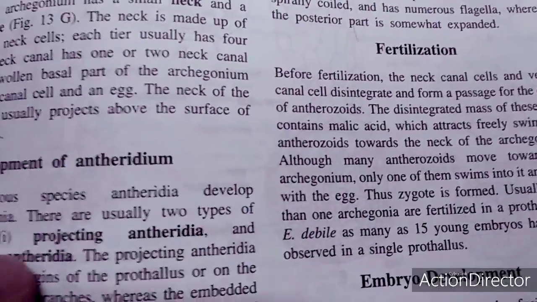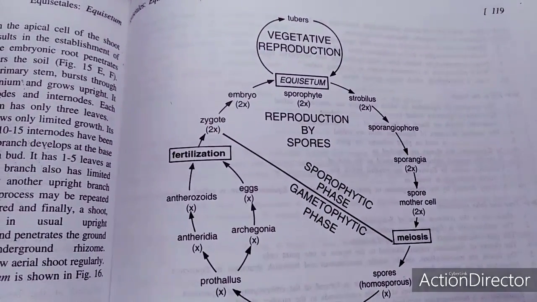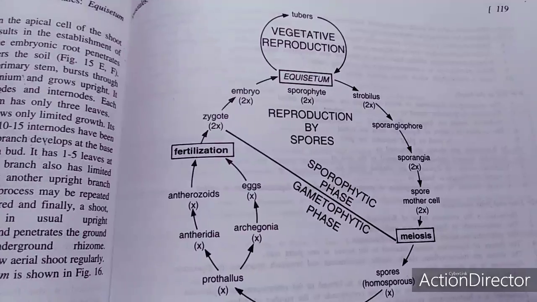The embryo is going to convert into the sporophyte.